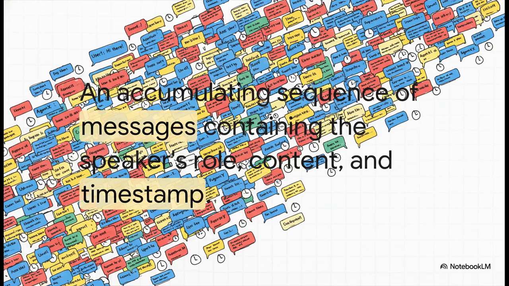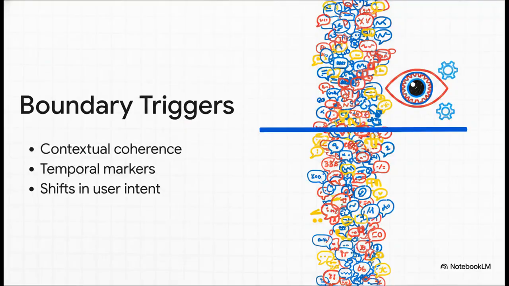It tracks the role of the speaker, the message content, and the exact timestamp. And it just keeps flowing endlessly as you type. Now, here's where it gets really interesting. Nemori uses an intelligent boundary detector to watch that endless stream, and it draws a clean line exactly when it identifies a shift in the conversation topic.